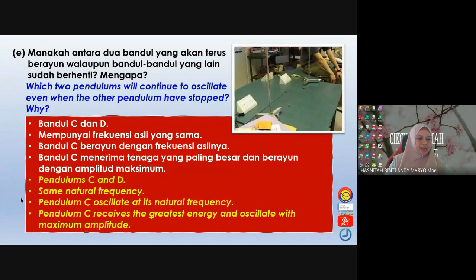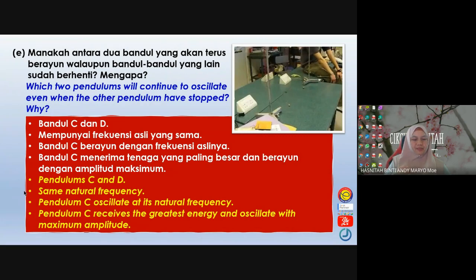Okay, now let's complete the Barton's pendulum at number 2. So you can see there is pendulum A, B, C, D, and E there. Given pendulum B and D are of the same length of X centimeter. So for A, which pendulums have the same length? B and D, right? So you write there, B and D have the same length.